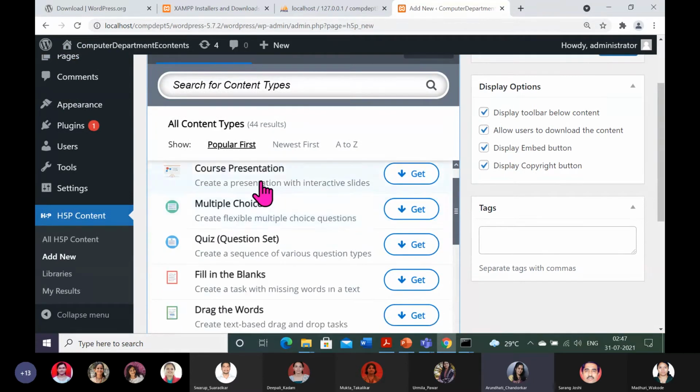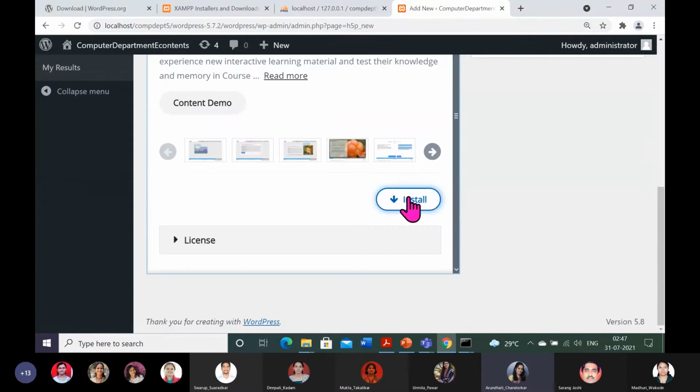Sorry, I have not saved it. The create button and update button are always at this side.